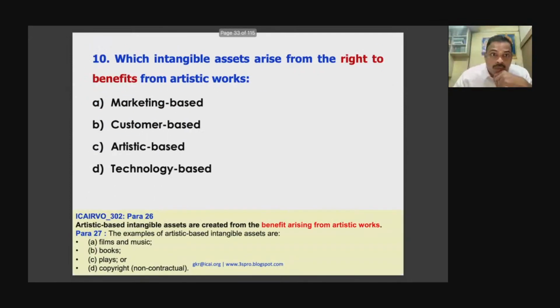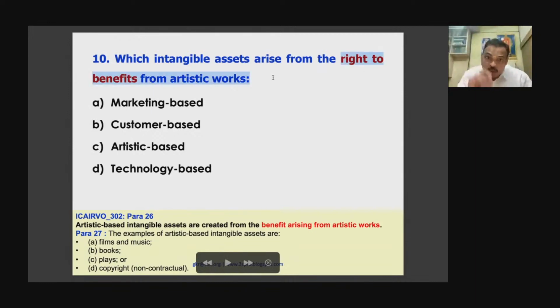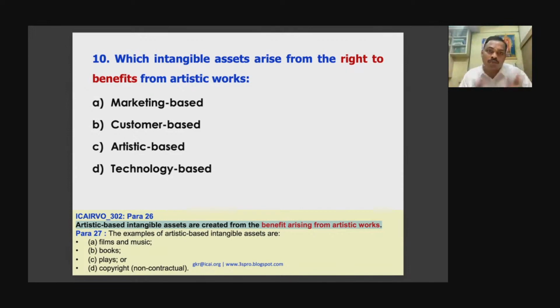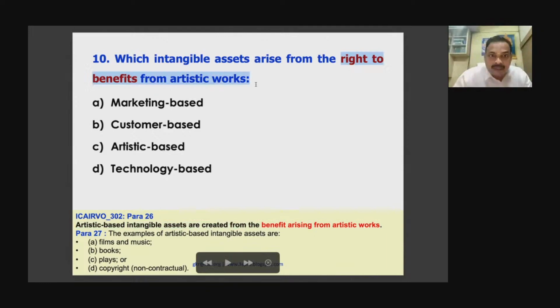Now, I'll take you to the other one. Which type of intangible assets arise from right to benefit? Please watch this word, right to benefit. Now, artistic based intangible assets are created from benefit arising from artistic work. So, art based, what is it? You write a book, you write a play, you create music, you create a film. So right to benefits, these are all artistic based. So 10C.